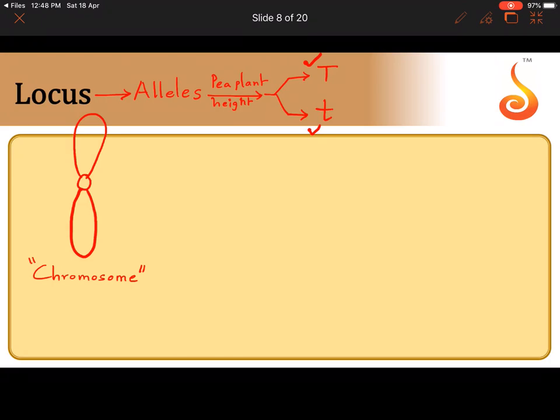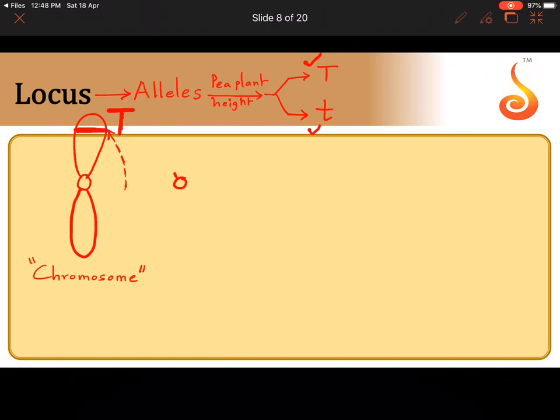It is made up of highly wound and tightly packaged DNA molecule. Somewhere on this chromosome, the allele is present. Say for example, if I draw an imaginary position here, if I put a bar like this and write capital T, what am I suggesting? I am suggesting that at this point on the chromosome, the allele capital T is located.